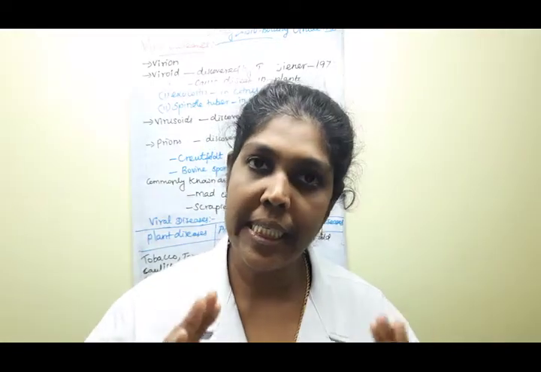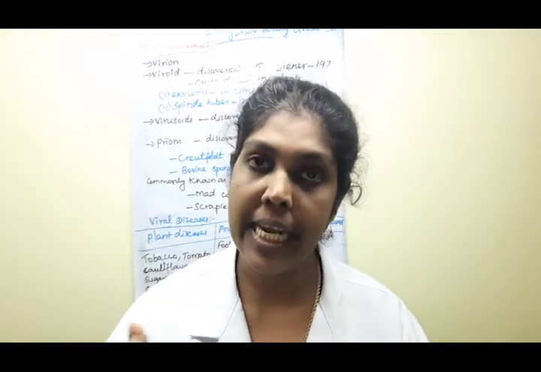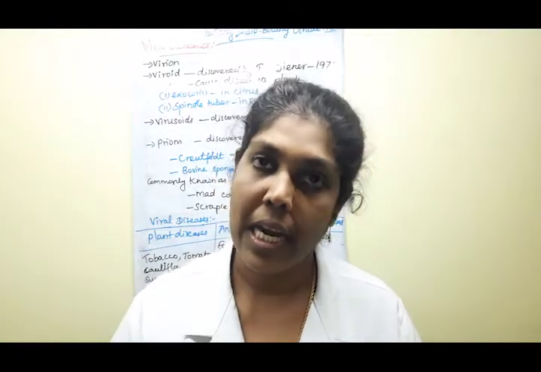Very good. Disintegration of the phage DNA in the bacterial cell, isn't it? So there are phages, the young ones, the virions, that are released. This type is called the lytic cycle.